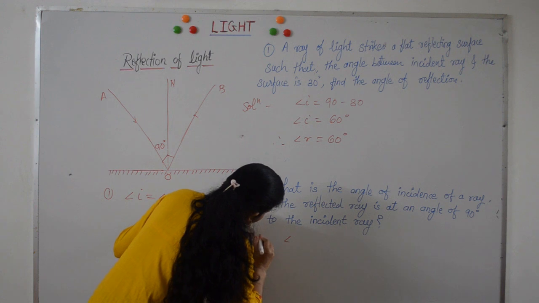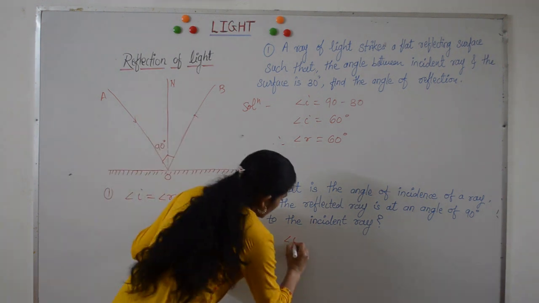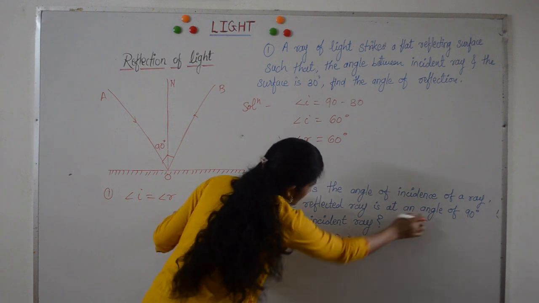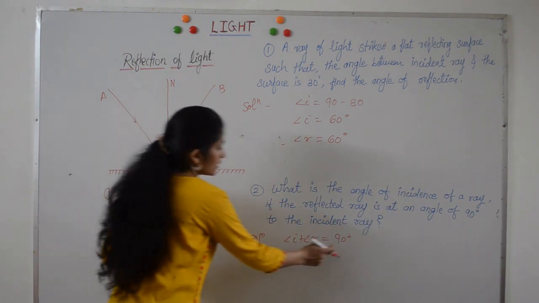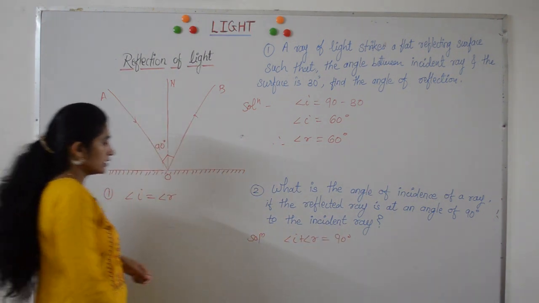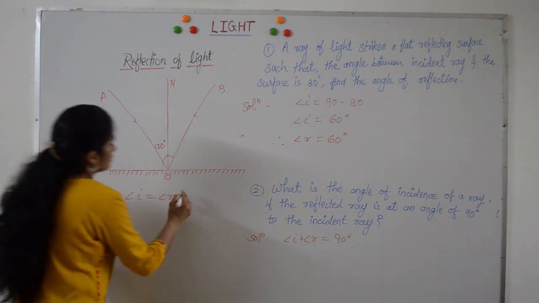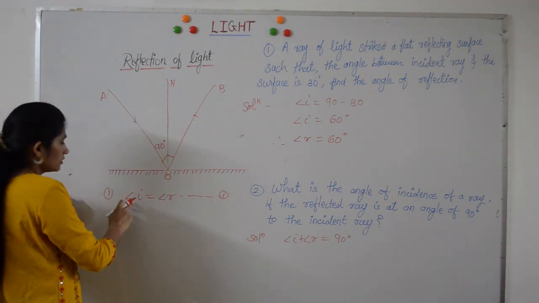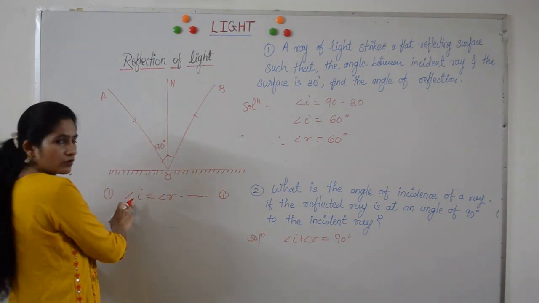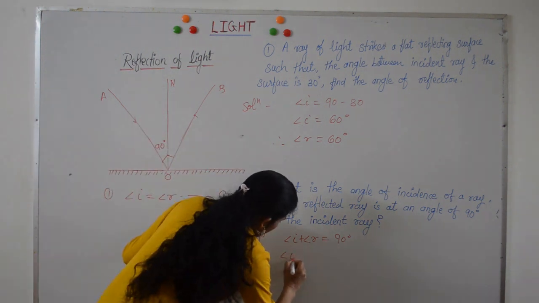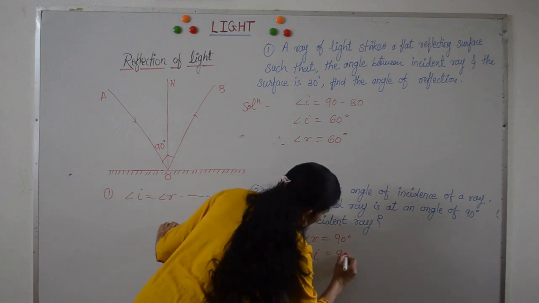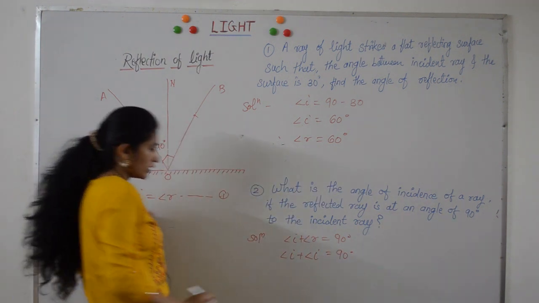So what are the given quantities? First we will write: angle of incidence plus angle of reflection is 90 degrees, which is given in this example. Total angle is 90 degrees. We call this equation 1. Now we will substitute the angle of reflection equal to the angle of incidence. Therefore, we will get angle of incidence plus angle of incidence is equal to 90 degrees from equation 1.